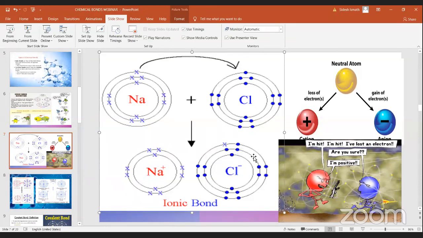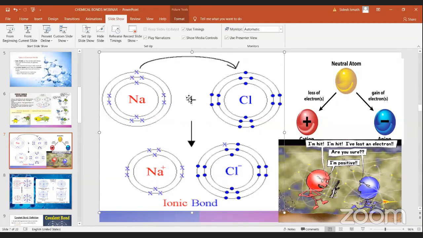Okay, so I hope now this part is clear for you all. Sodium and chlorine make bonds and become sodium chloride, and this is known as an ionic bond. Hope you all understood this part. Now we'll see another example.